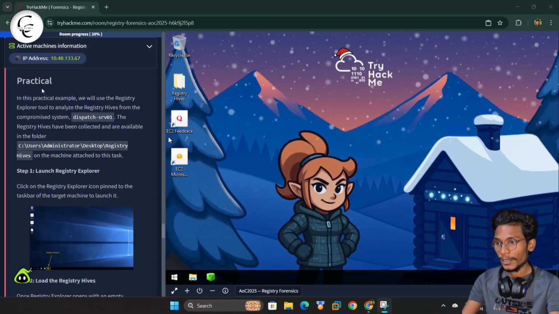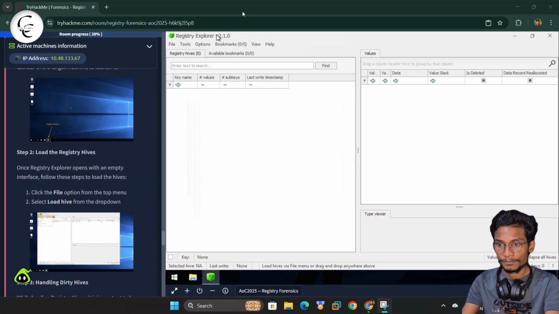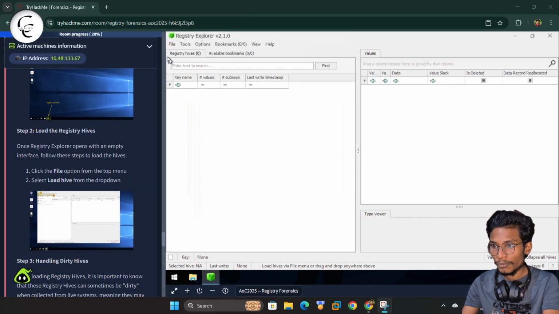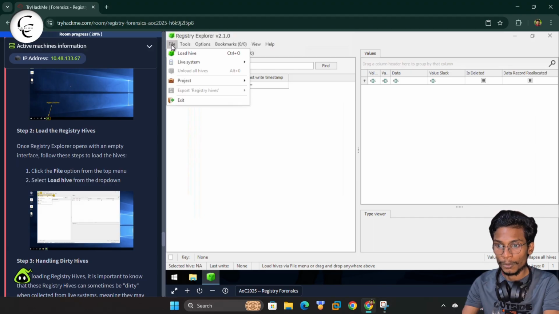So guys, now we can move toward the practical part. Let's start the registry tool. Here we have Registry Explorer. First of all, we have to load the registry Hive.